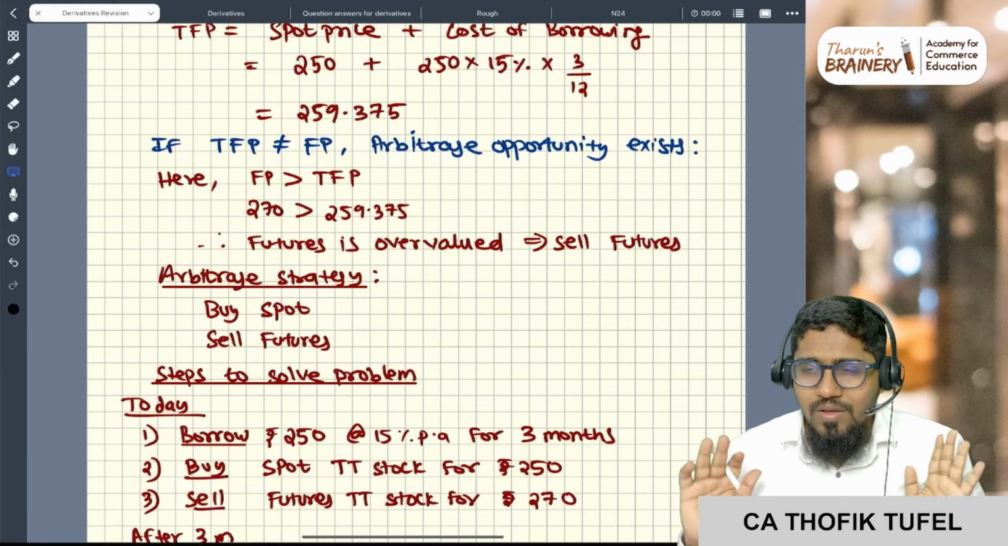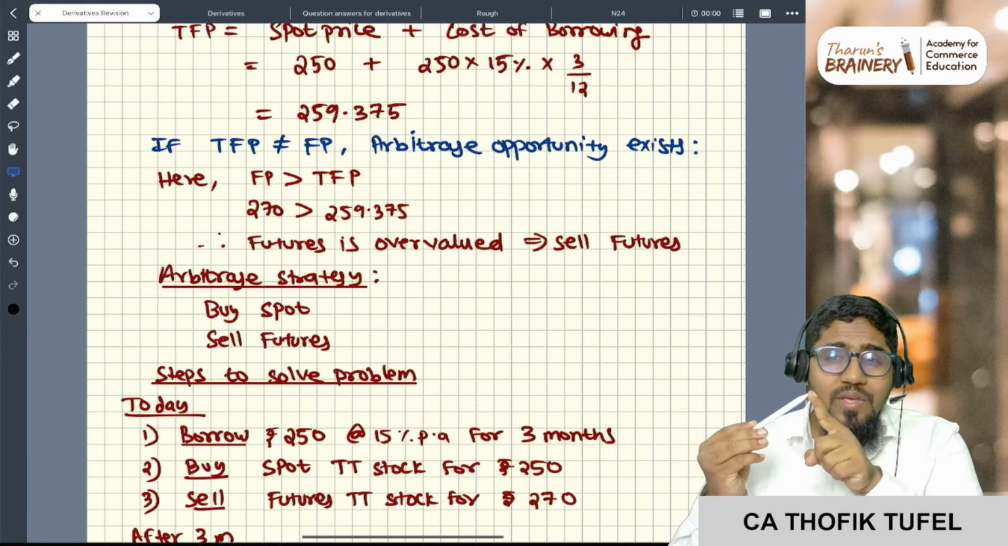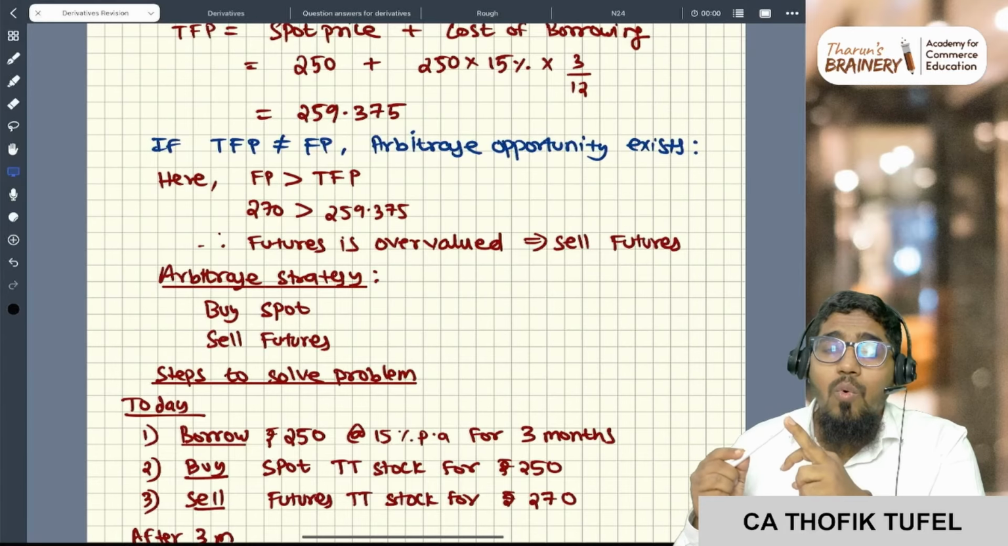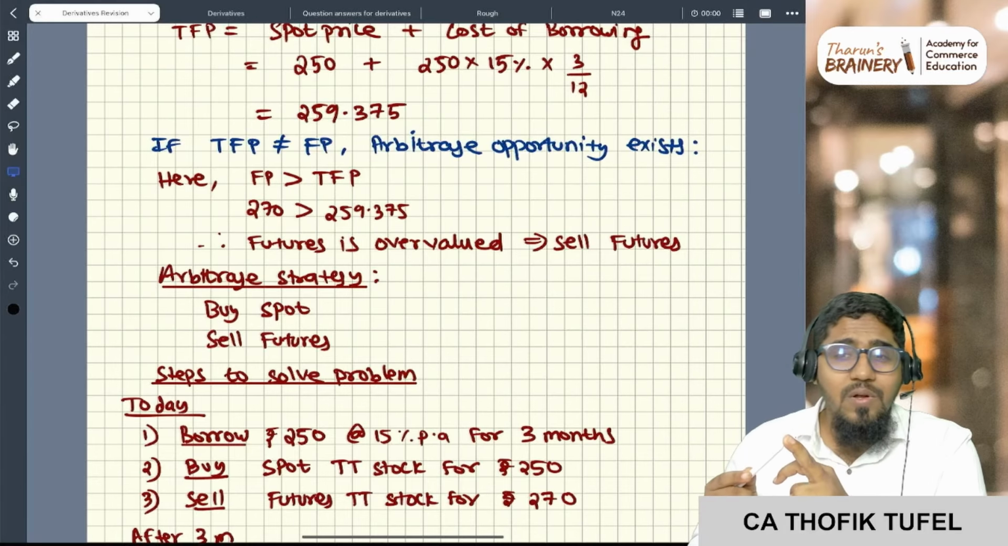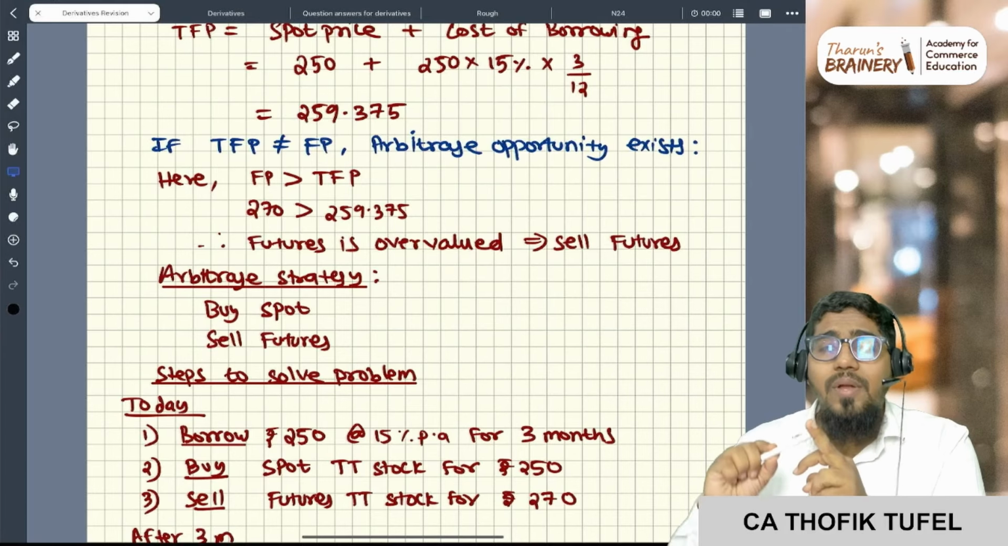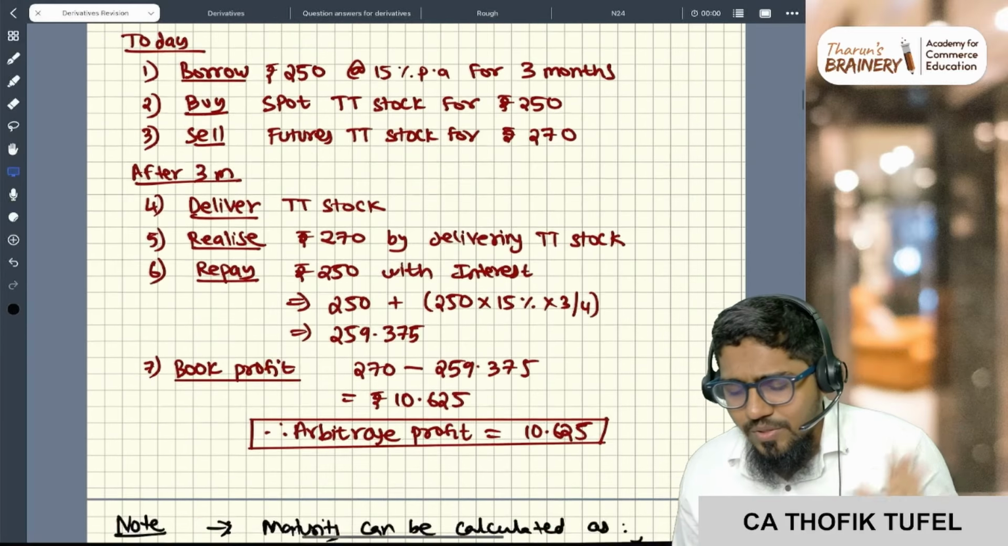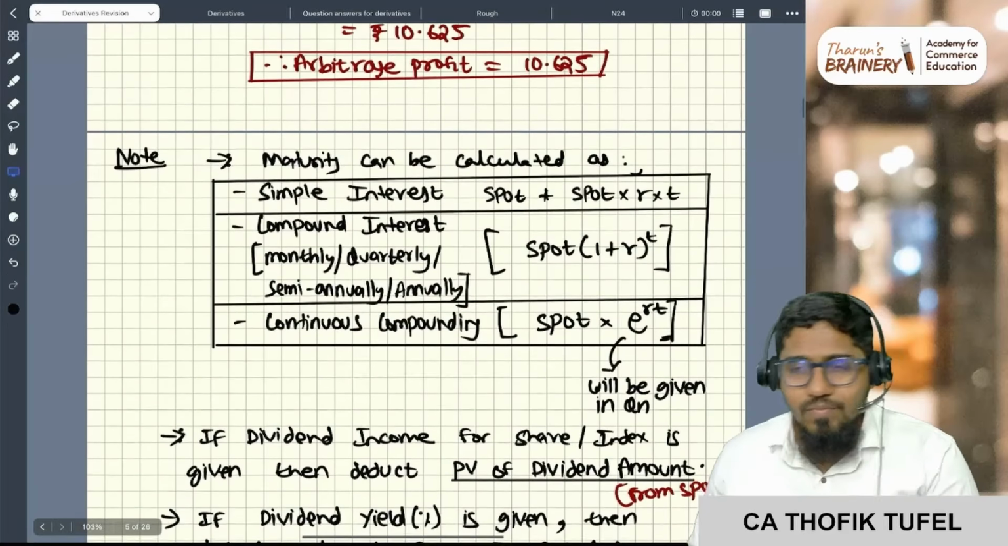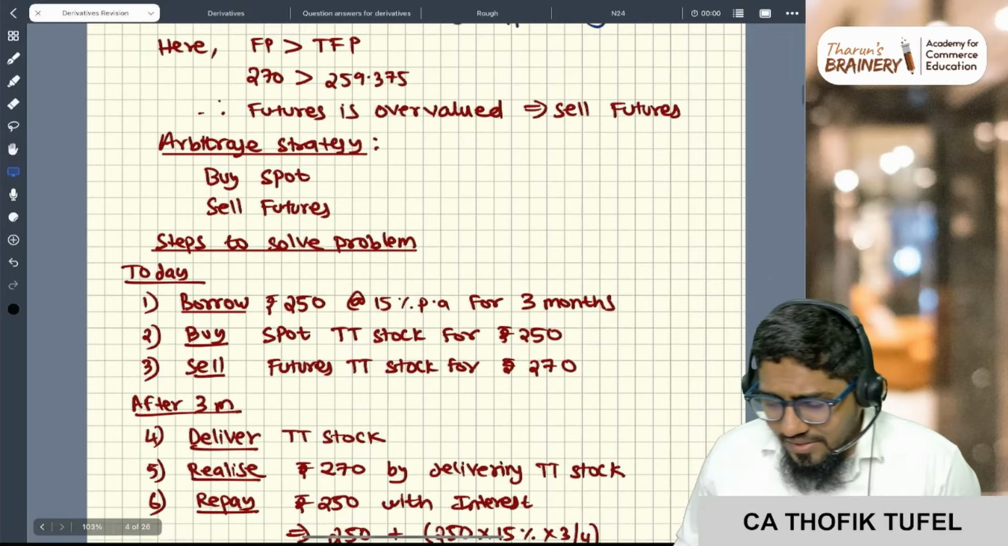Point number one, over. You learned two things. One, calculation of theoretical futures price. Second, if the theoretical futures price is not equal to the actual futures price, how you have to do arbitrage. That is what you have understood. Second, done. Now, next. Here, interest you calculated, right?